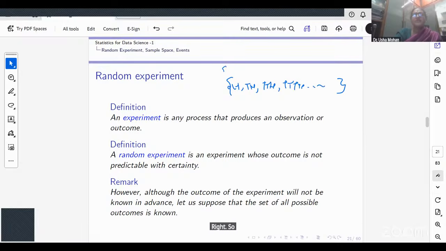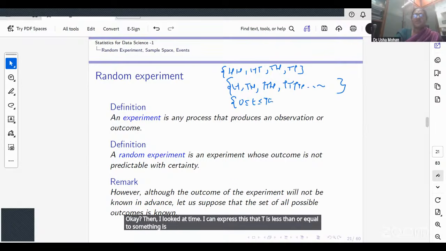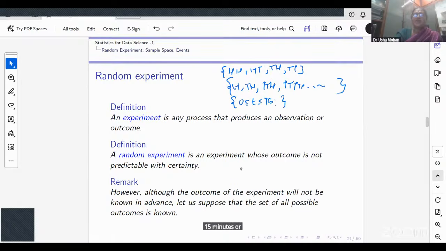So the first sample space you described was HH, HT, TH, TT. Then I looked at time. I can express this as T being less than or equal to something, less than 15 minutes or so. So you can see that all of them are sample spaces. Would you all agree with me?